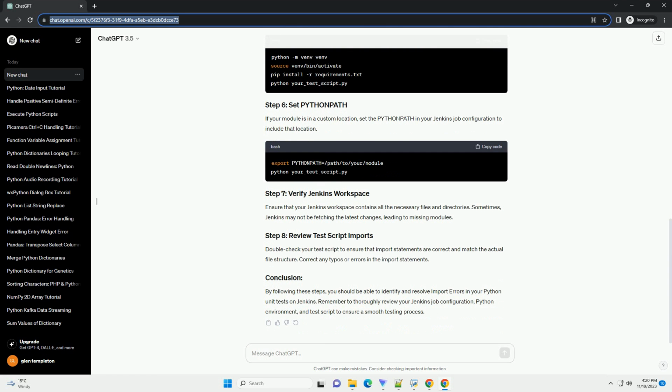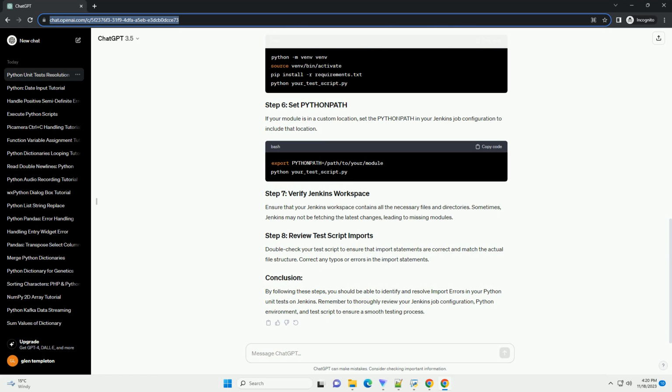Prerequisites. Step 1. Investigating the import error. 1.1 Check Jenkins console output. 1.2 Verify Python environment. Step 2. Updating PYTHONPATH in Jenkins. 2.1 Configure Jenkins Job.